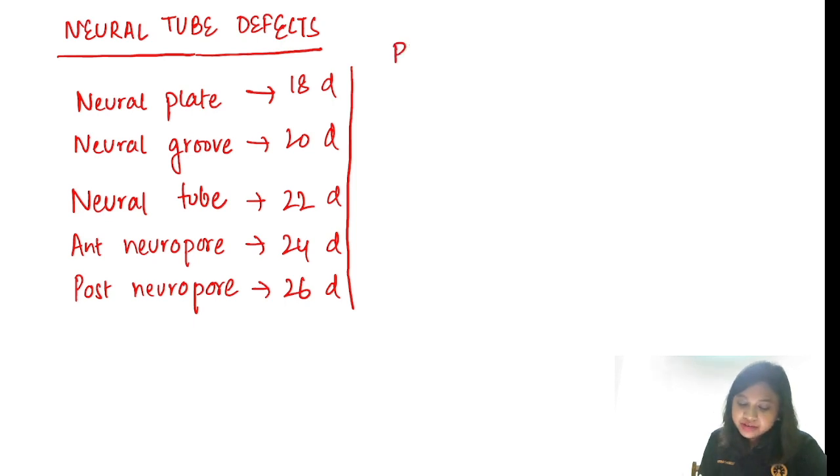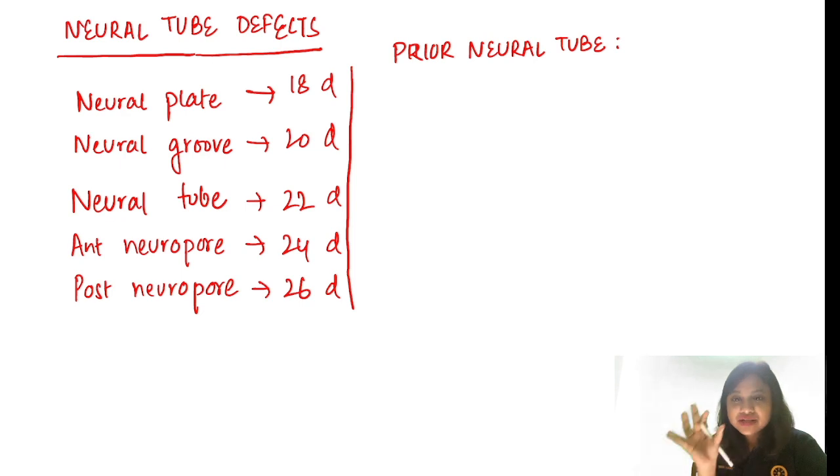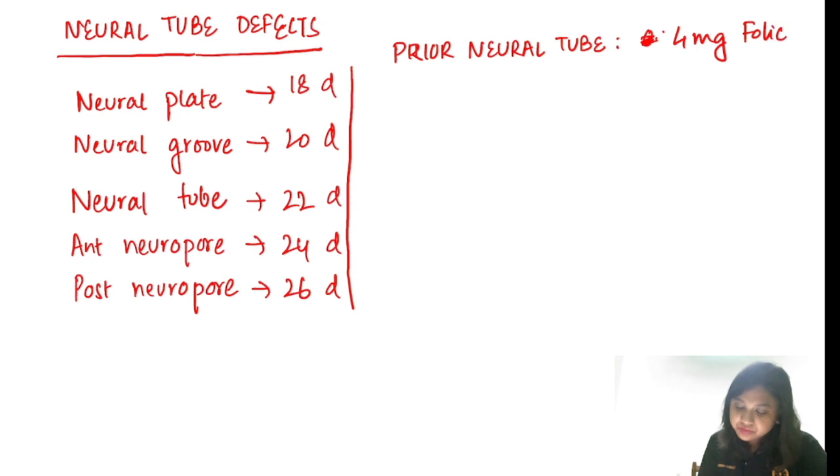If there is a prior neural tube defect, then we must start folic acid preconceptionally. Before pregnancy is diagnosed, we need to start folic acid. So which can prevent neural tube defect? The answer is folic acid. We need to give 4 milligrams of folic acid if there is a prior neural tube defect.